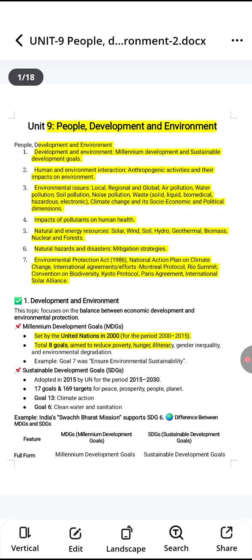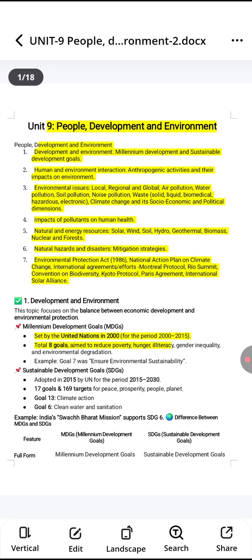Next topic we have impacts of pollutants on human health. Apart from that, we have other topics: natural and energy sources, which include solar, wind, soil, hydro, geothermal, biomass, nuclear and forest. Next we have natural hazards and disaster mitigation strategies.